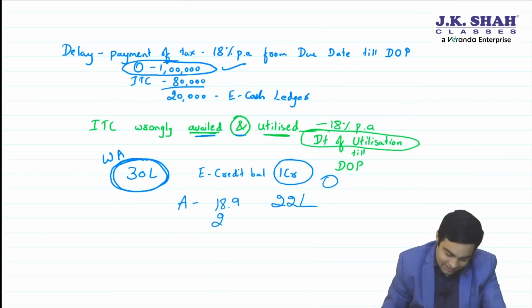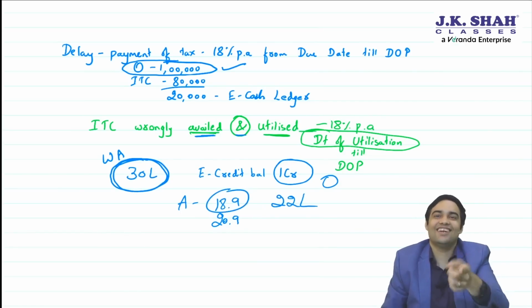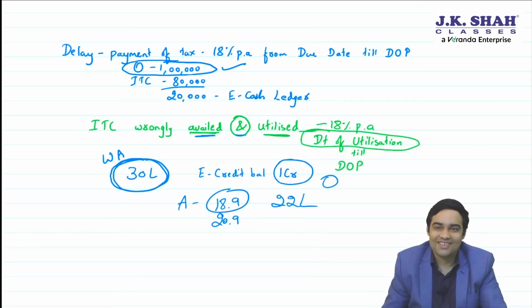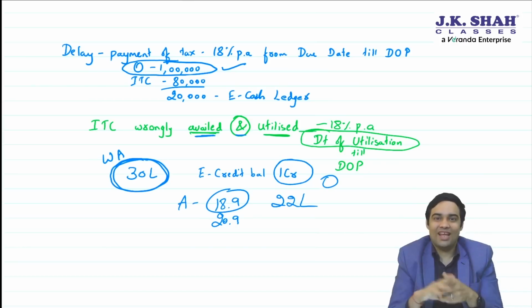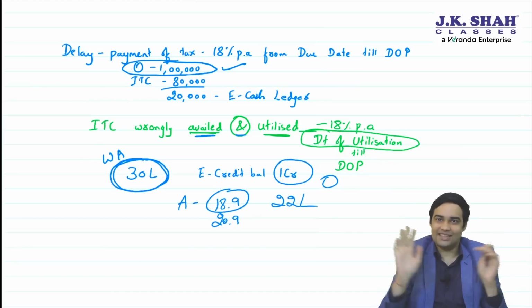Sir, due date is 20th September. It will be said to be utilized on 18th September. Sir, if you file late, then it will be regarded that you have utilized it on 20th September. Clear with this? Yes. So to sum up, in case of delay in payment of tax, 18% per annum as usual.